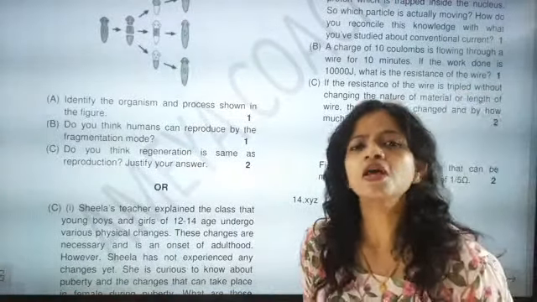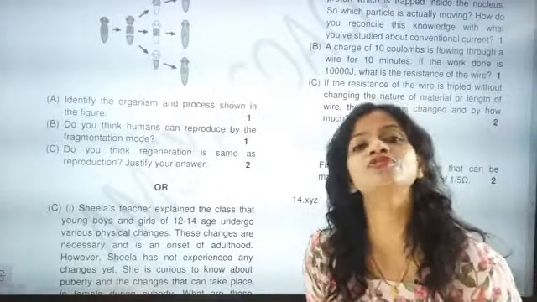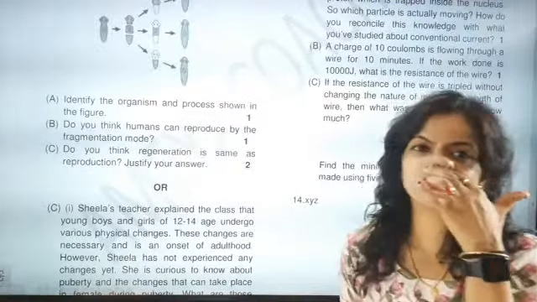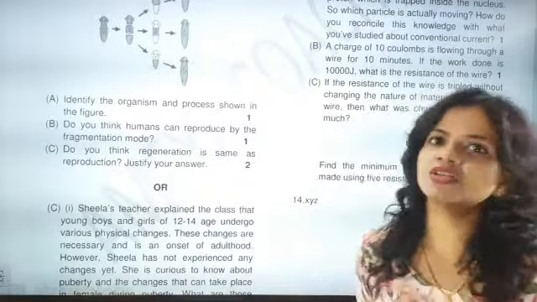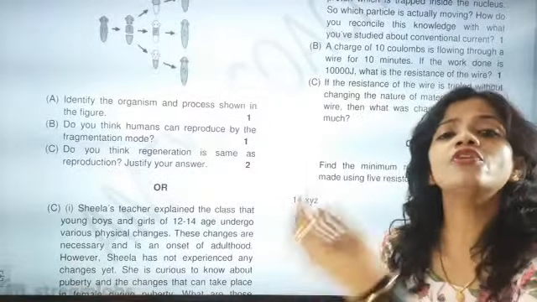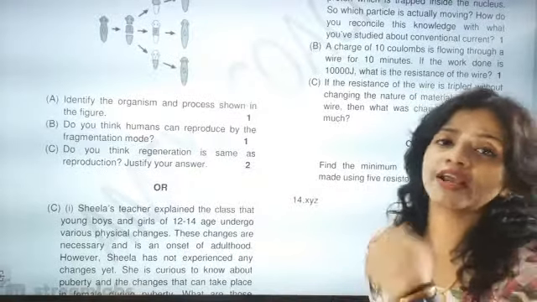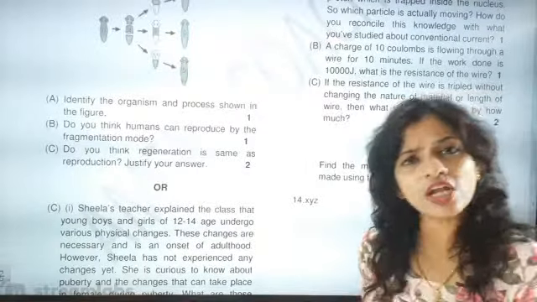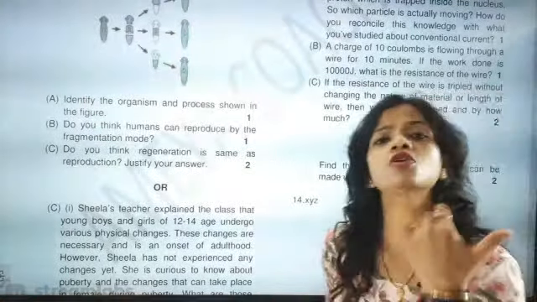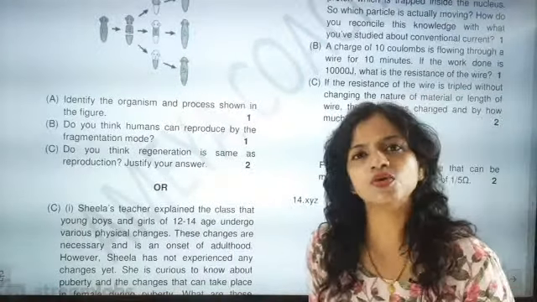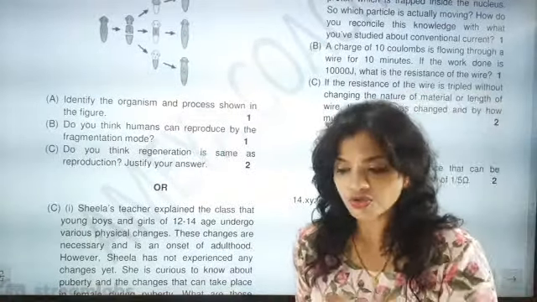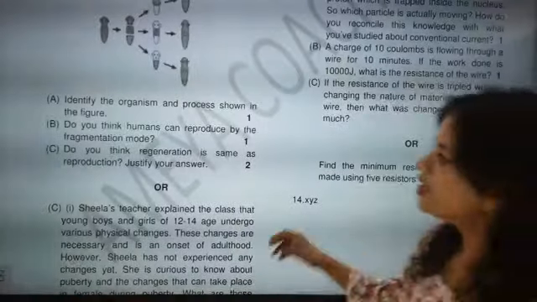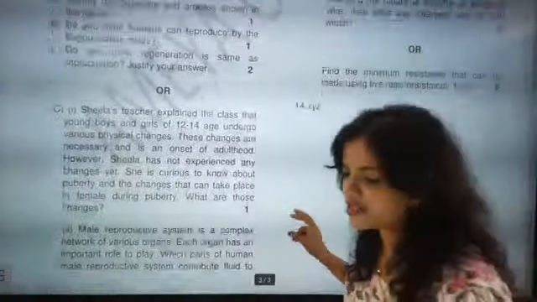Regeneration can be done for a part or a whole body of certain organisms, but reproduction is always done with certain organisms, and it ensures the life cycle. Regeneration cannot always ensure the continuity of the life cycle on earth, but reproduction does ensure it. Regeneration is a simple process, done only for simple organisms. Reproduction is a complex process, and it can be done in asexual mode and sexual mode. These are the specific differences you have to speak about. I hope you have understood this point. Now do you think regeneration and reproduction are different? I think you will be able to answer.